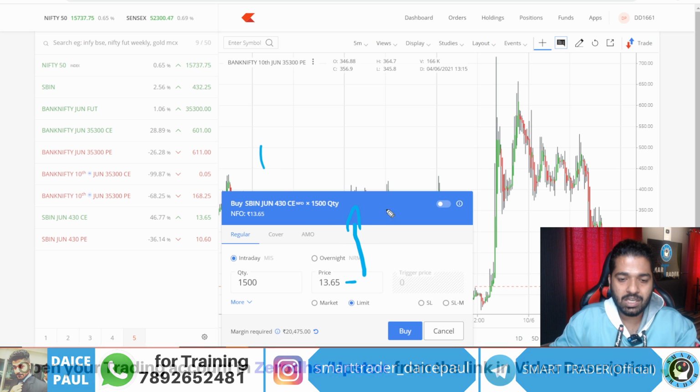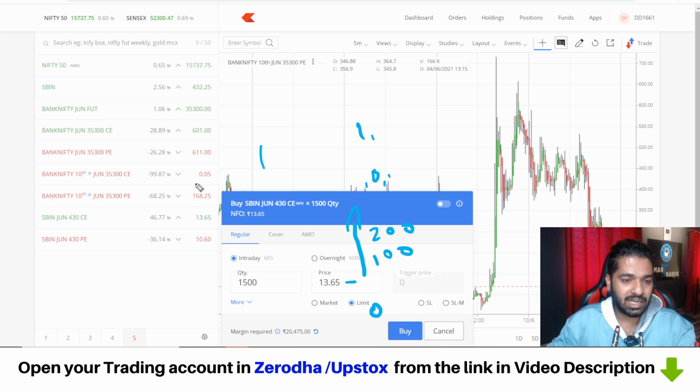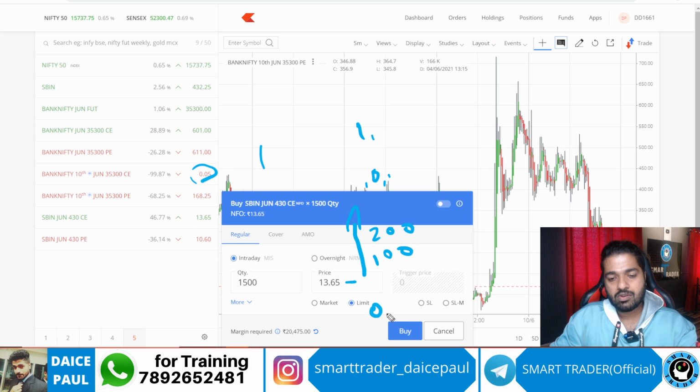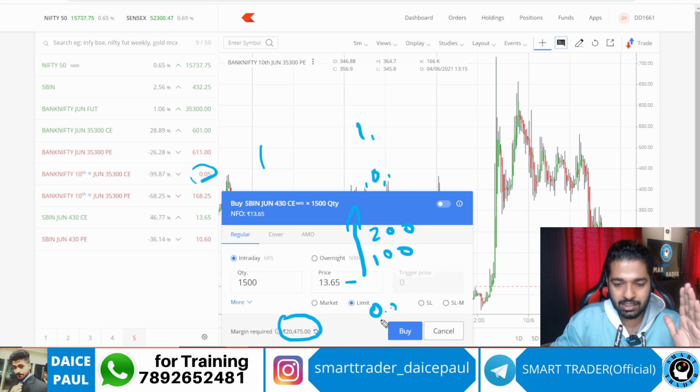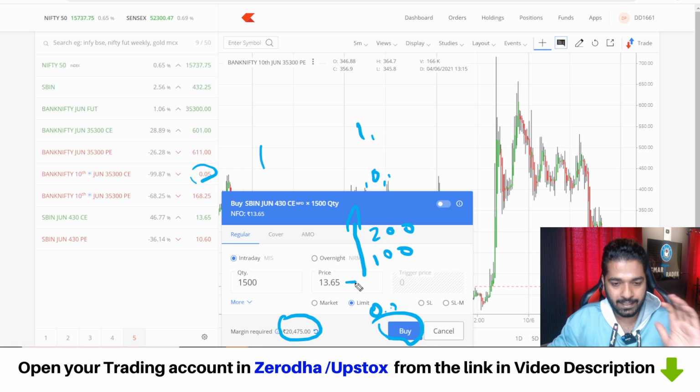From here, if it goes up, what is the limit? Nothing is the limit. It can go to 100, it can go to 200, it can go to 10,000, it can go to 1 lakh also, right? But what is the downside? Down it can go to 0, generally it will come to 0.05. So maximum it can go to 0 levels, right? If it goes to 0, how much can you lose? You paid 20,000 rupees. So this is your premium paid. If you are buying, your 20,000 is the maximum loss. Maximum means maximum. More than that, you cannot lose anything.